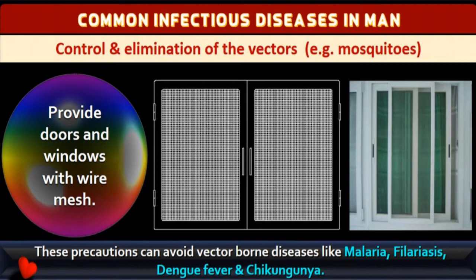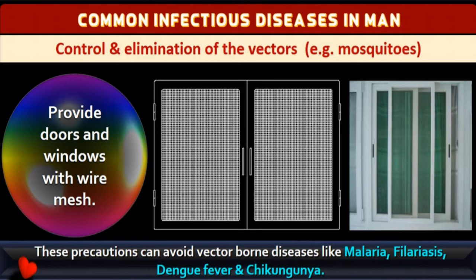Usually at those times, that's why they provide the mesh windows. With mesh windows, nearly 25 to 35% of mosquitoes are avoided from entering the house by using the wire mesh. This is one of the very good precautionary measures, and in our places most of the houses would have meshed windows and doors. After putting the mesh also, we have to use some sprays or night coils. We use all this to avoid the mosquitoes entering.